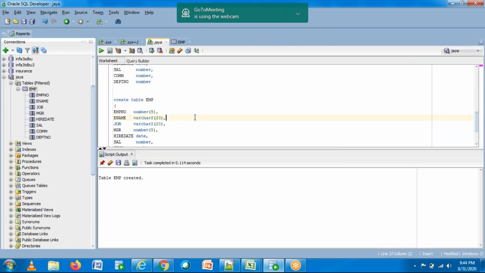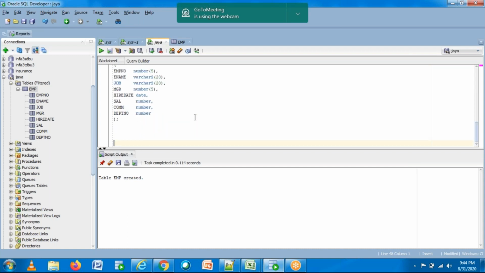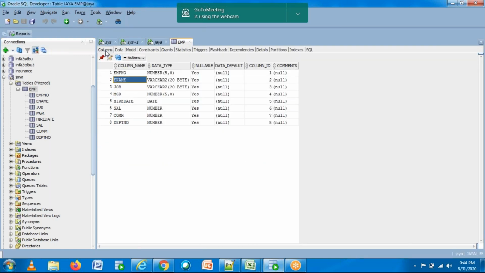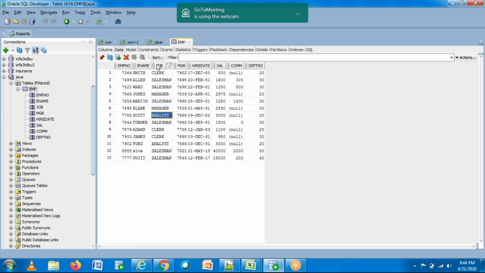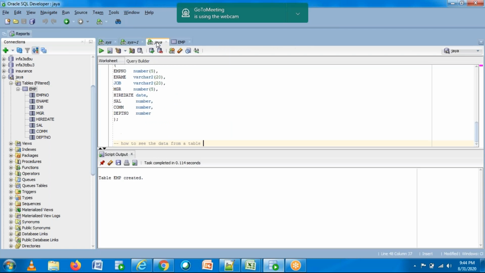And one more, the last thing, I'll just conclude. See how to see the data from a table. So how to see the data? You just clicked on this one and went to the data tab and you are able to see the data, right? But this is not the only way. There is another way, by using a select statement.